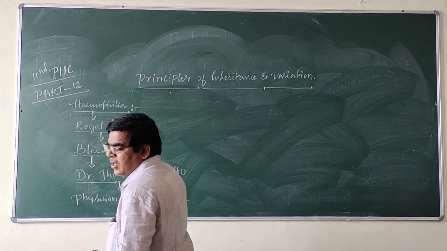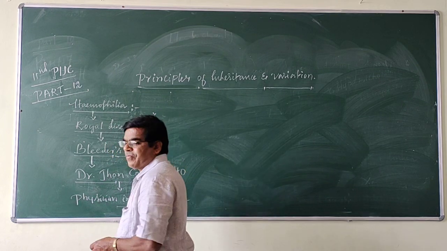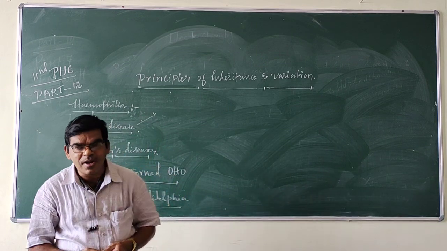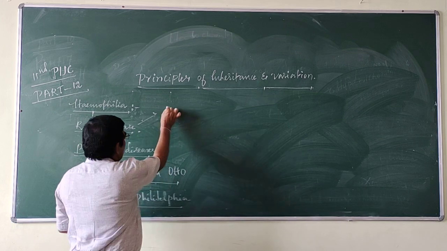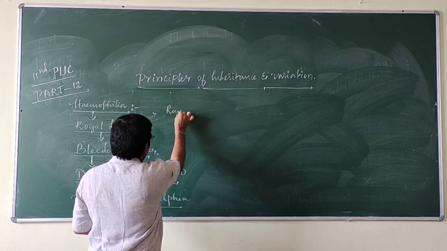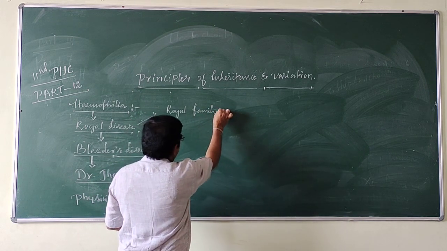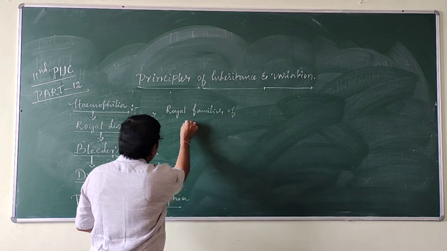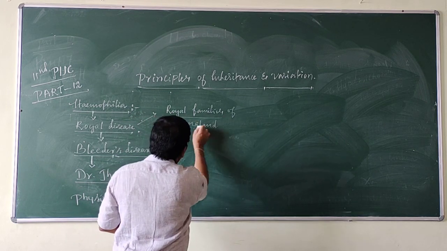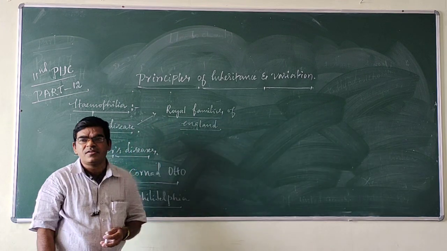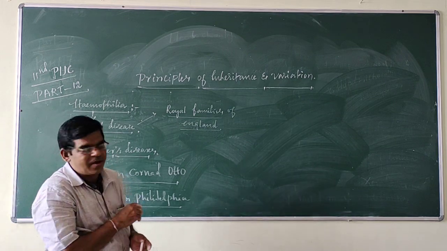Hemophilia is called royal disease because this disease occurs in the royal families of England.